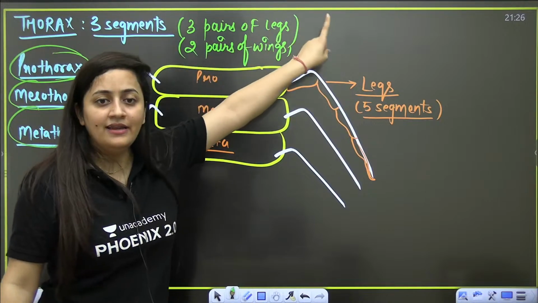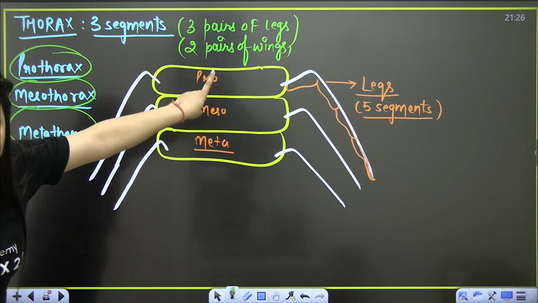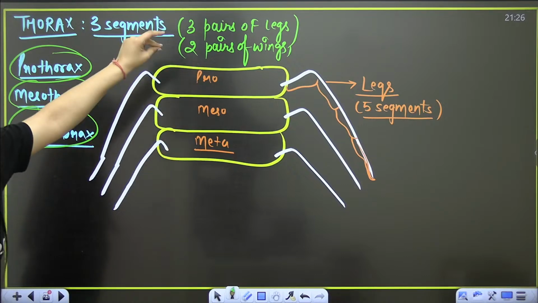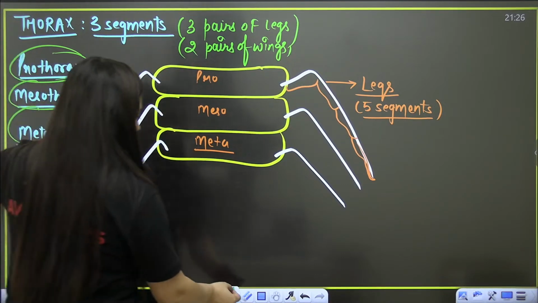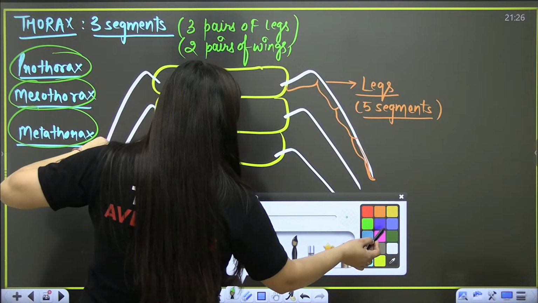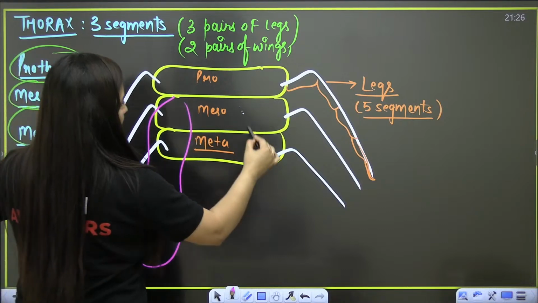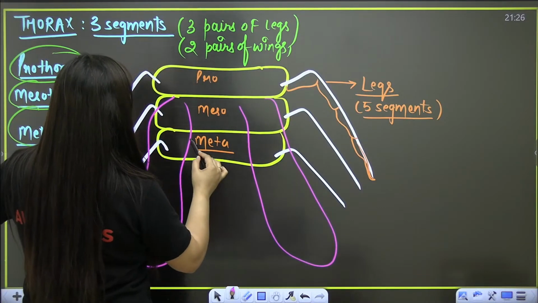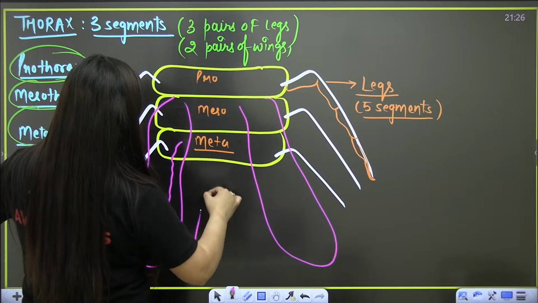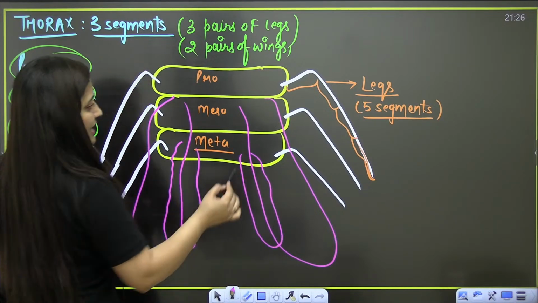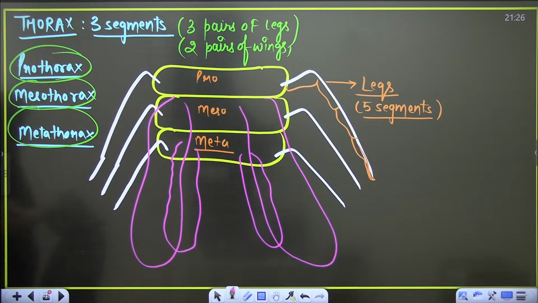So 3 segments are there in the thorax, and these segments will contain 3 pairs of legs and 2 pairs of wings. So where will you see the wings? Obviously in the mesothorax and in the metathorax. In the mesothorax and metathorax you will see the wings. The prothorax will not have them. So we have forewings and hind wings.